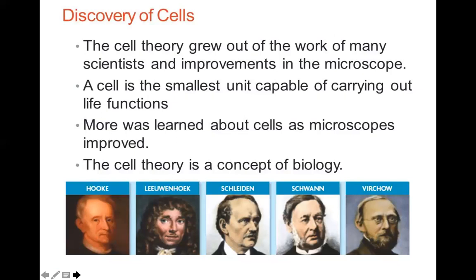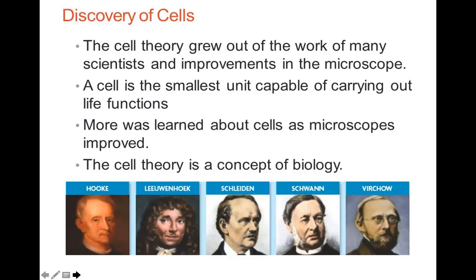Many scientists were continuously working to improve the microscopes, because the cell is so small that it cannot be seen with the naked eye. There are examples of cells which we can see with naked eyes, but mostly all the cells are very small and they are microscopic in nature. The scientists were working hard to improve the microscopes.